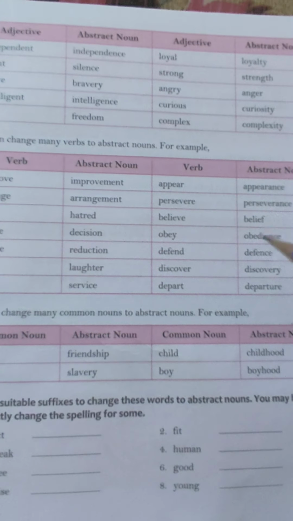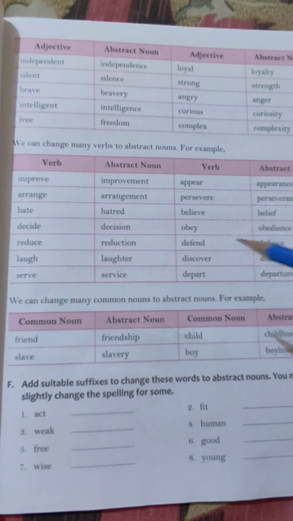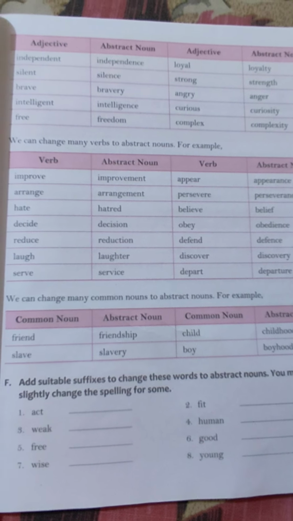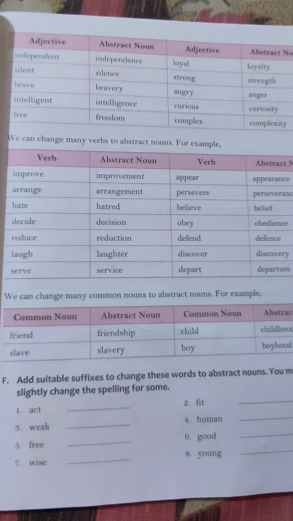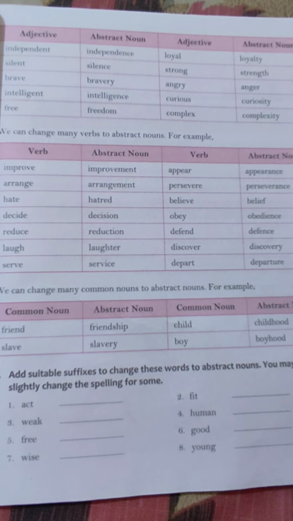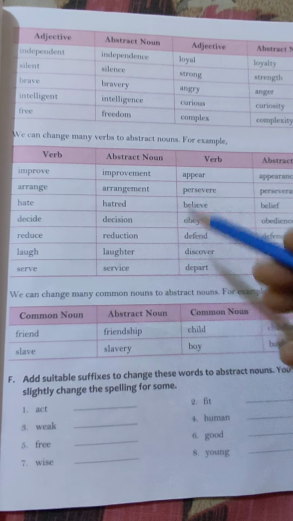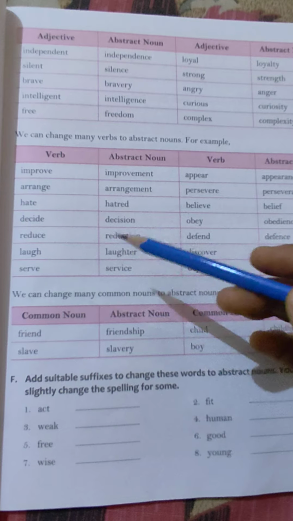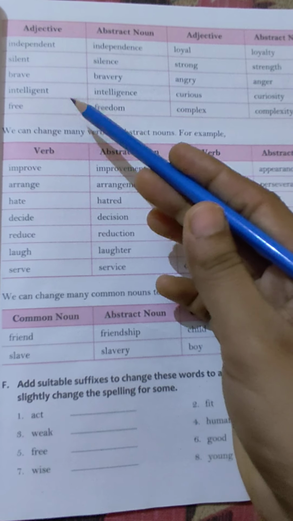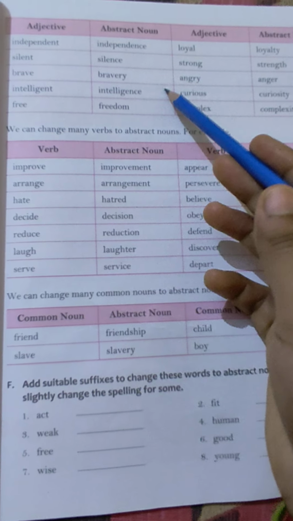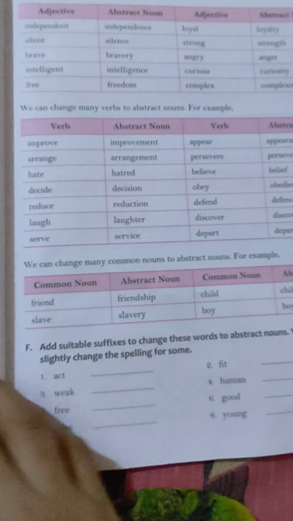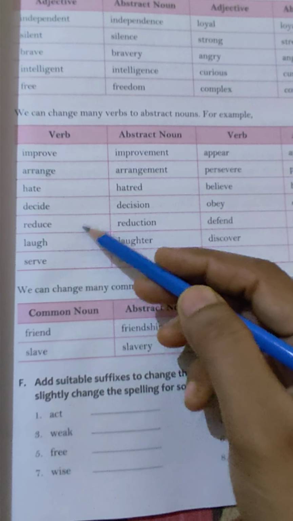Okay students, so what you have to do, you have to learn the definition of noun, kinds of noun, and these tables which are given, how we change adjectives into abstract nouns. Okay, here you can see some verbs are given.